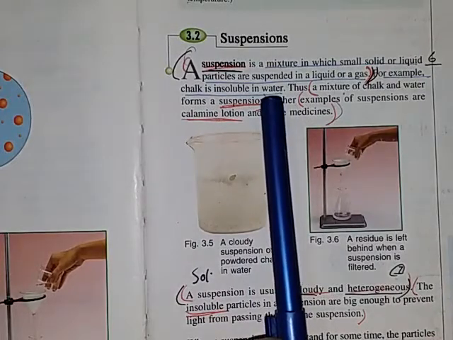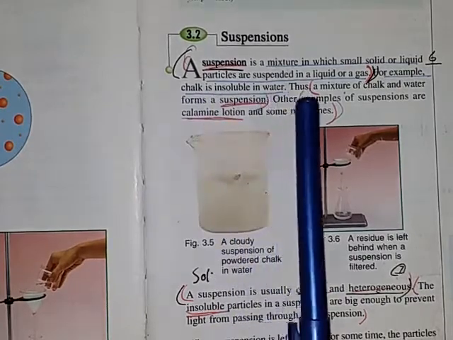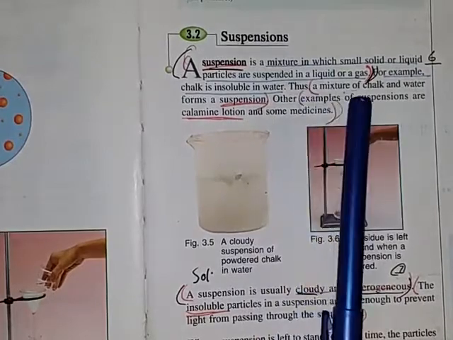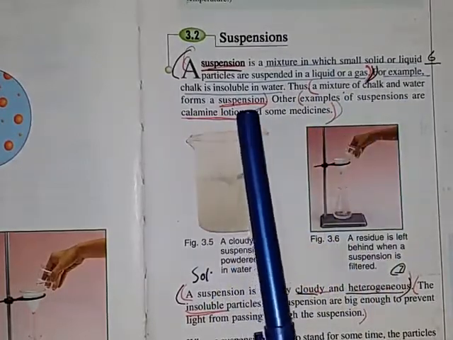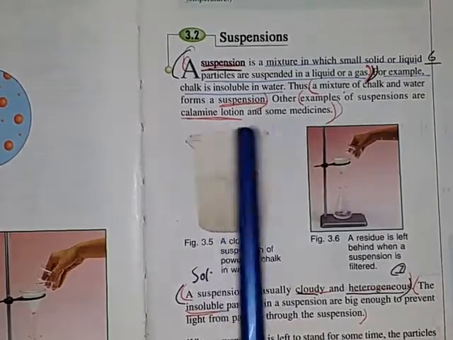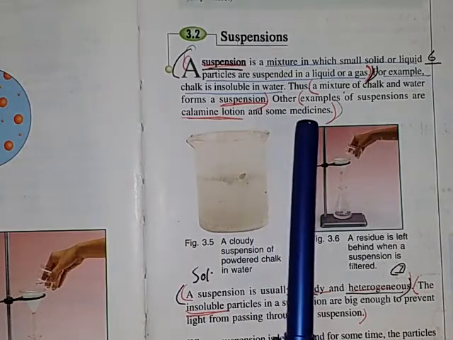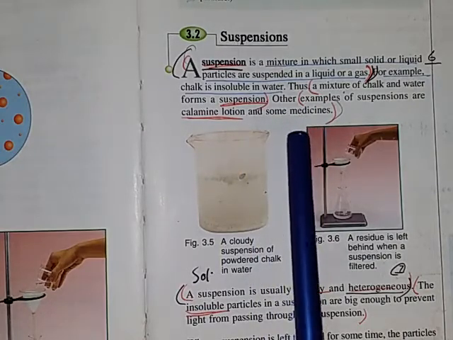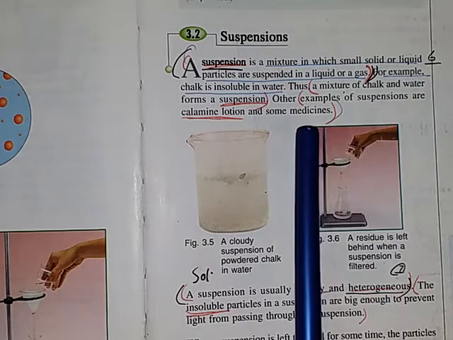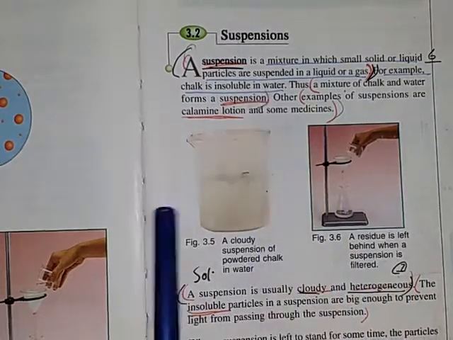For example, chalk is insoluble in water. You can notice the mixture of chalk in water. Chalk will remain insoluble in water, so this is an example of suspension. Thus, a mixture of chalk and water forms a suspension. Other examples of suspensions are calamine lotion and some medicines. Students, you have noticed that when we make some medicines, they form a suspension, where the particles remain suspended in the syrup. So these are all examples of suspension.